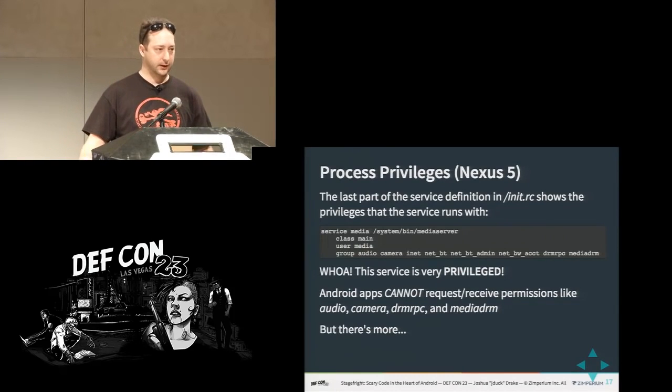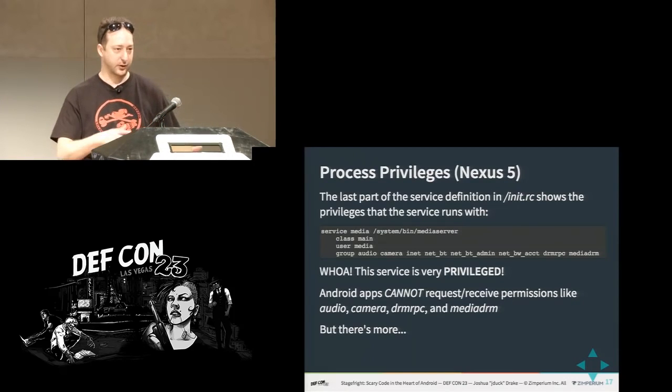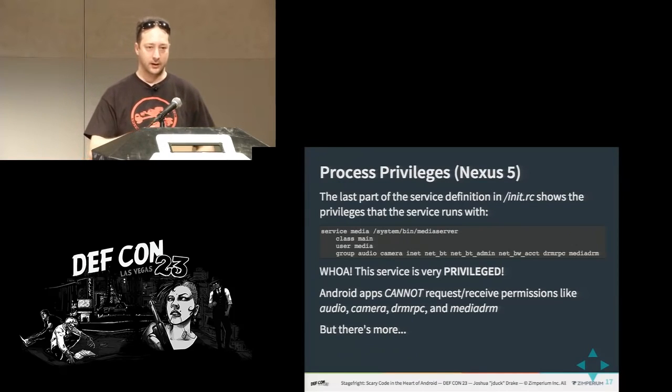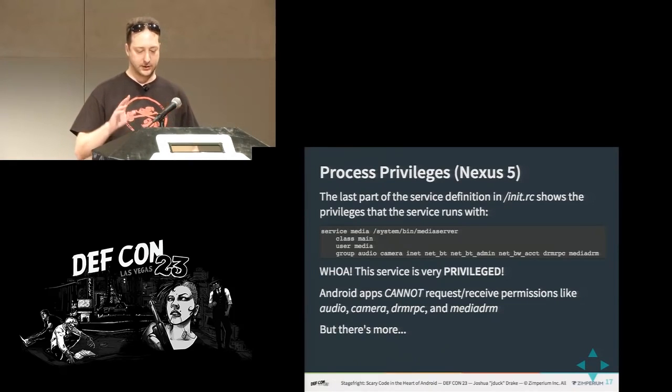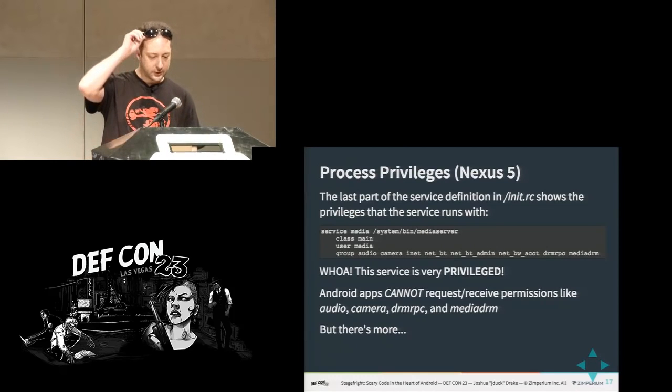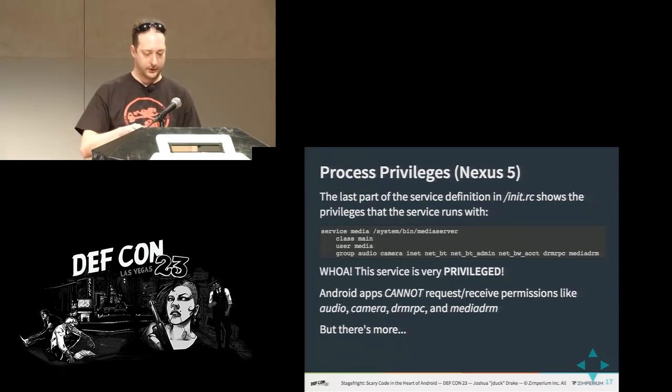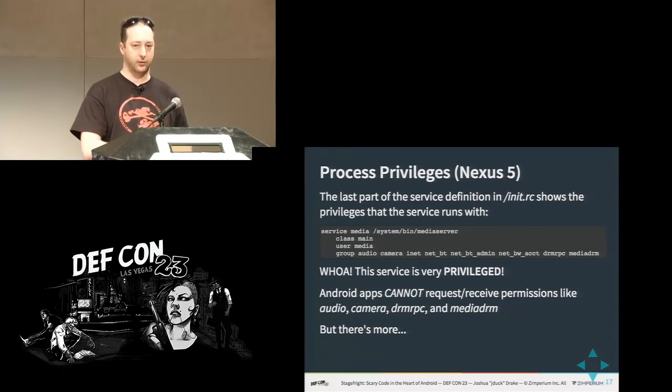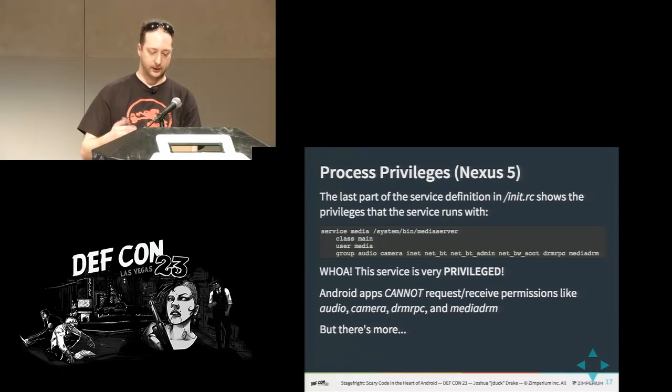So let's look at privileges, right? What do you get if you pop this thing? That's very interesting to find out, I think. And this is actually another reason why I looked at this service. Remember, I wrote a little tool called PrivMap to look at processes and see what they were running as. And this one stood out as having some potentially silly permissions right away. So you can see at the bottom line of the quoted text area that they have all these groups there. So actually, the media server, although you would think it's been sandboxed and segregated in order to limit risk of the code, they're actually making it very privileged, in order to do what it needs to do for the most part.